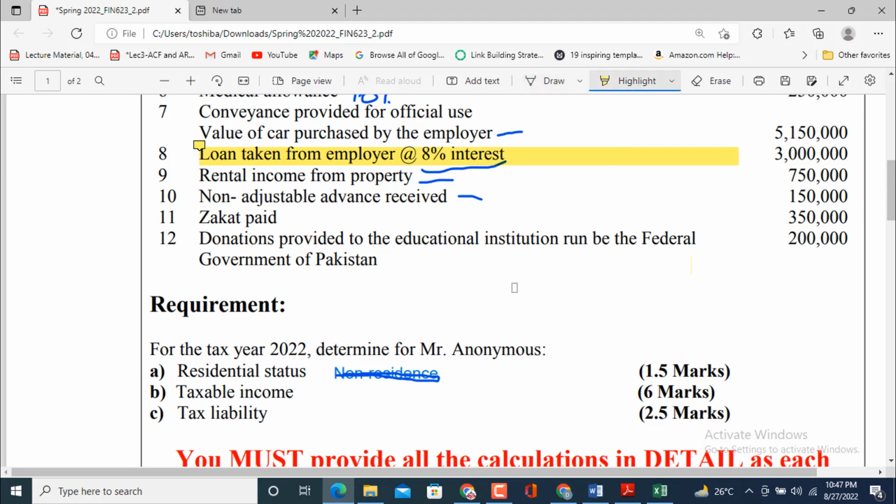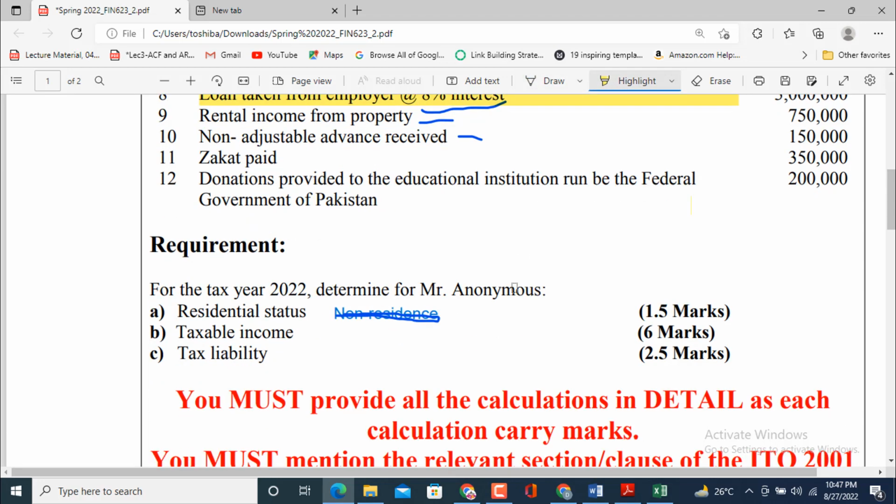For tax year 2022, determine for Mr. Anonymous: first part, residential status, which has 1.5 marks; taxable income, which has 6 marks; tax liability, 2.5 marks. So the question is split into 3 parts with different marks associated with the different tasks. So let's move to the answer.